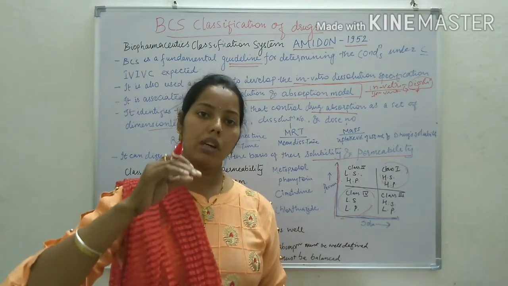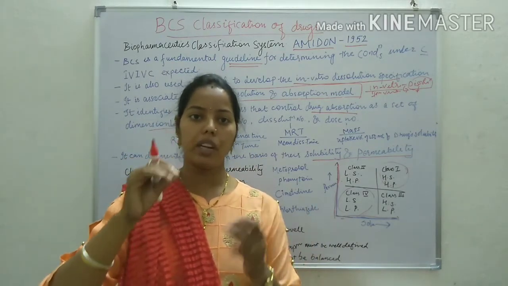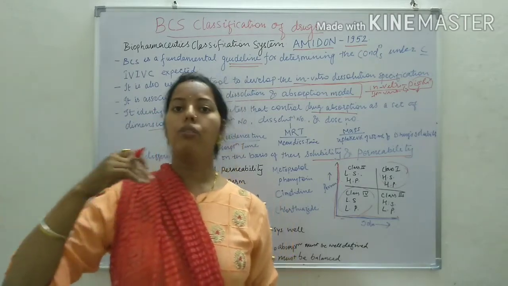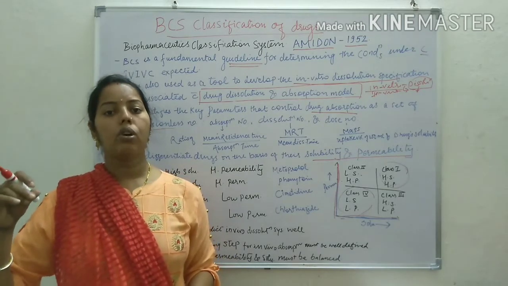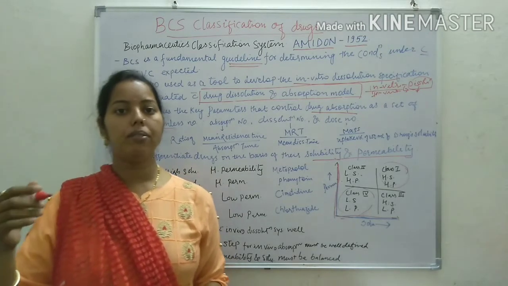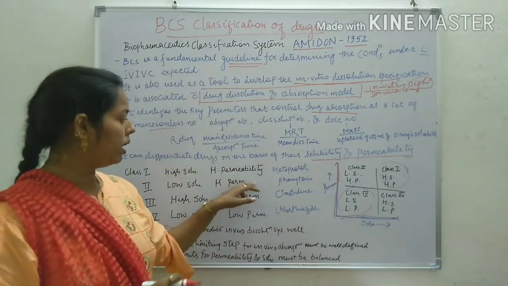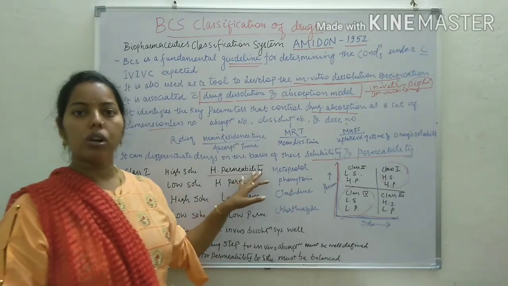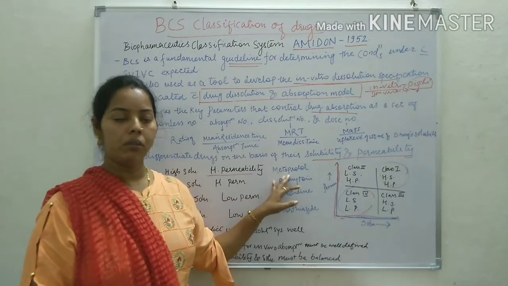As much drug as gets dissolved or completely solubilized into the body fluid, that amount will diffuse into the intestine and be easily permeable. High permeability means the intestinal permeability of the drug is more.